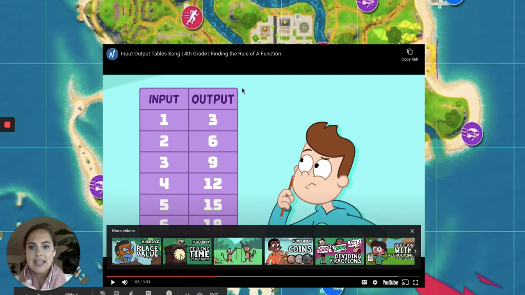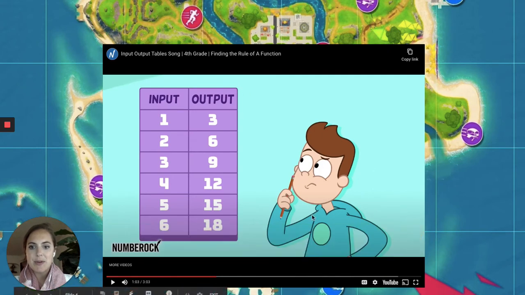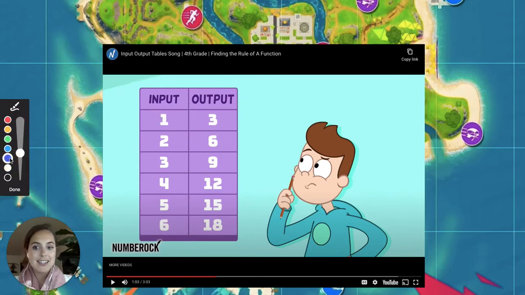So when we're looking at this input-output table, we're looking at the x-axis in the input table. That's what's going in the machine. Then later we have to get to the output. So for example, what we have here, we have the input is 1. So that's x. Now we're going to try and see how did they get to 3. And remember, the rule can't just work for the first line. The rule has to work for the entire table.